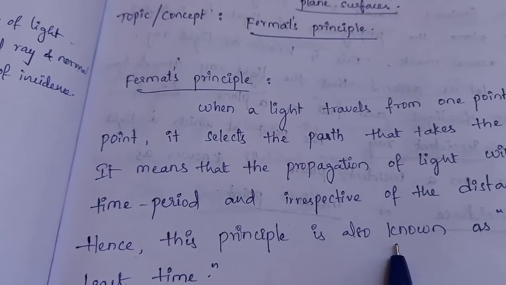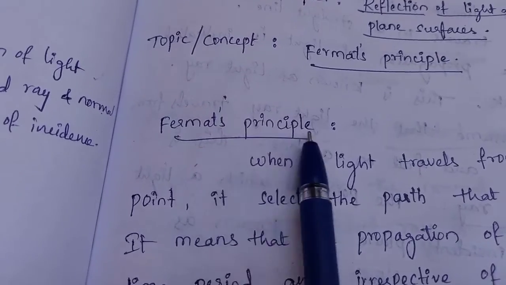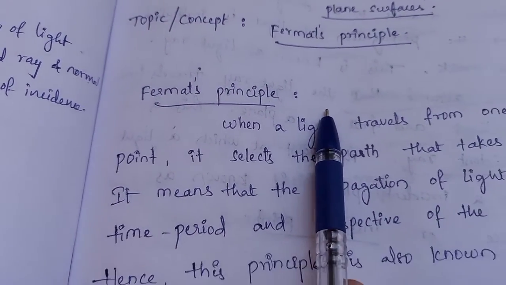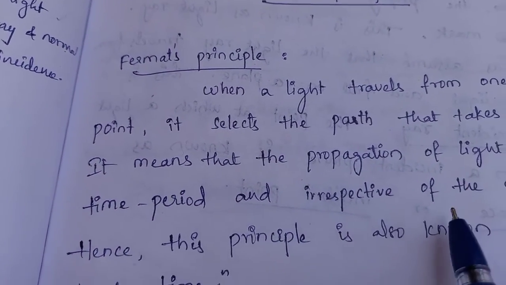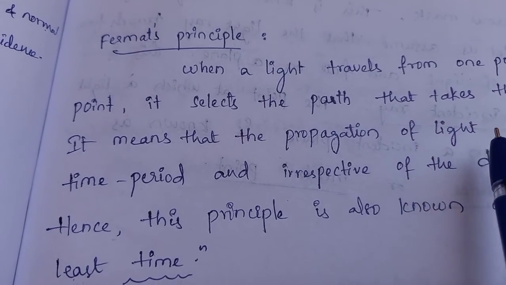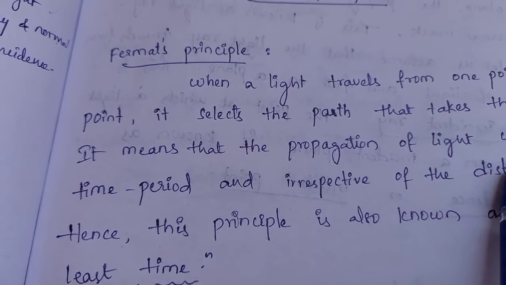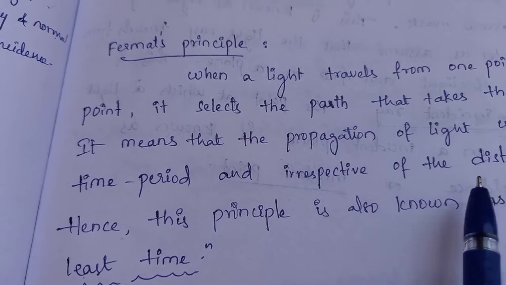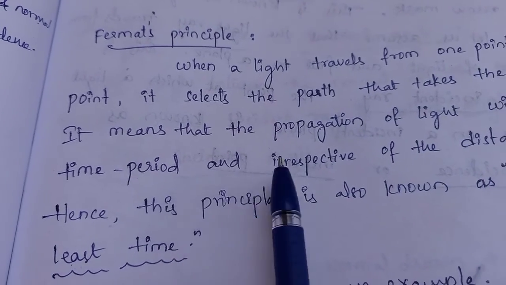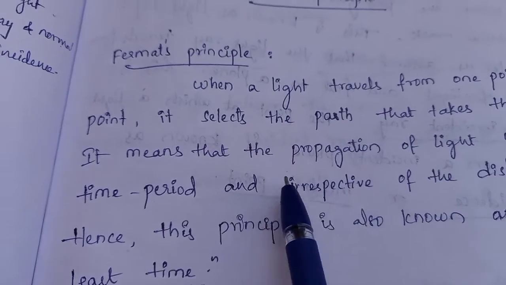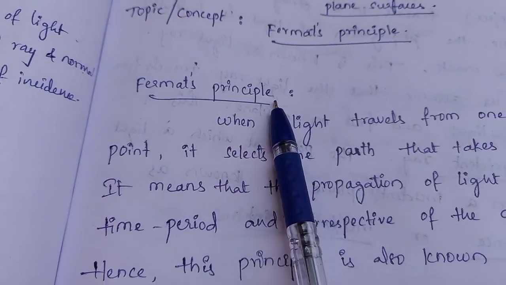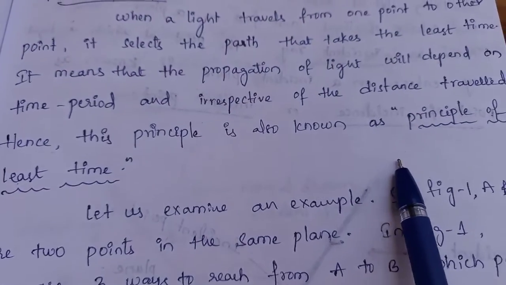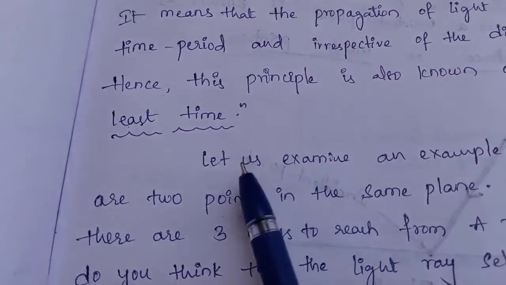This principle is generally called Fermat's principle, where the light ray always selects the path which takes the least time to reach the destination point. So propagation of light depends on the time period but not on the distance traveled. This principle is called Fermat's principle, also known as the principle of least time.